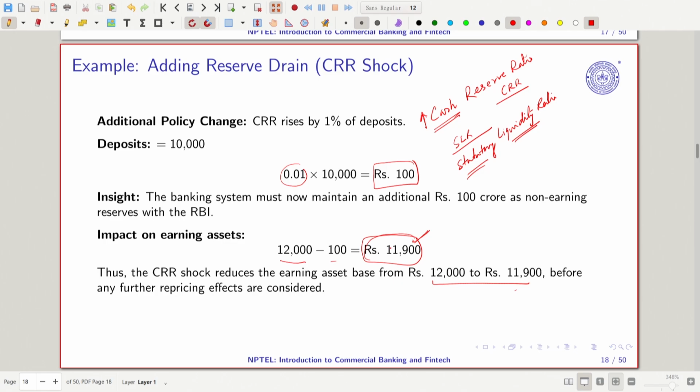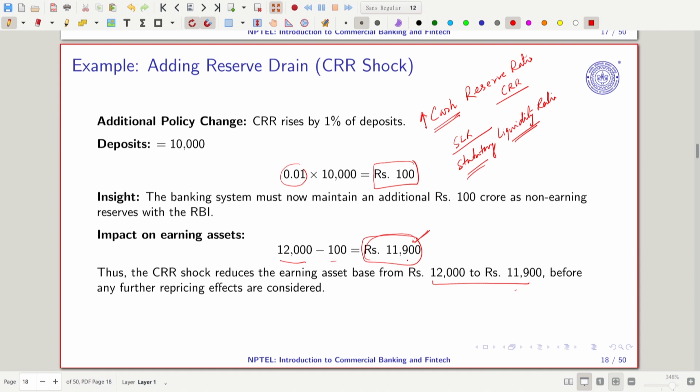So, you cannot say that CRR has gone up, so I will not be giving you money. I have deposited my money. I am the full owner of what I have kept in the bank. So, the bank cannot deny. But RBI regulates the bank by putting an extra check by increasing the CRR and SLR. So, this is what we are finding. 12,000 minus 100, so you get 11,900.